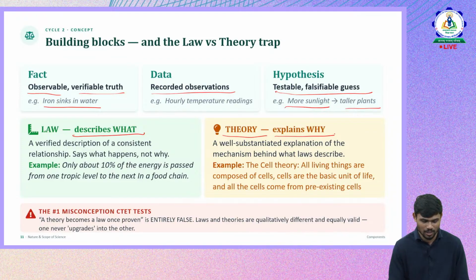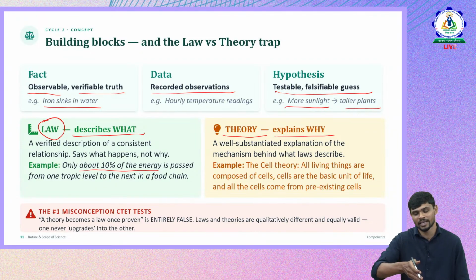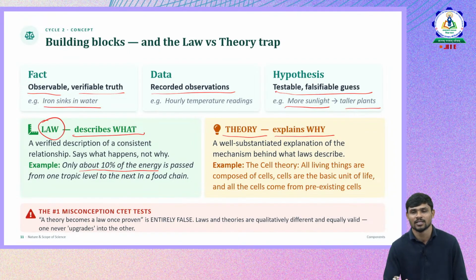One of the examples of a law we can understand with respect to a rule. Example: only 10% of energy is passed from one trophic level to the next in a food chain, and in biology we study food chains. Each food chain has its own energy levels, and from one energy level to the other, only 10% of the energy is passed. That is the rule.